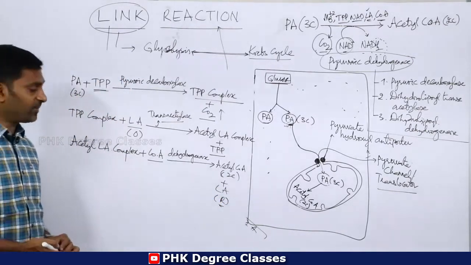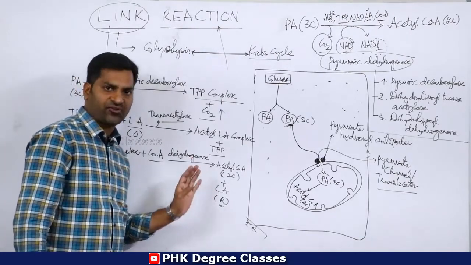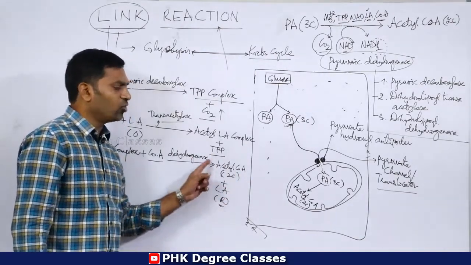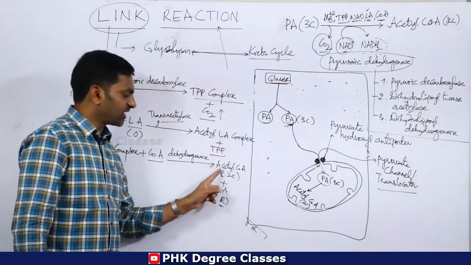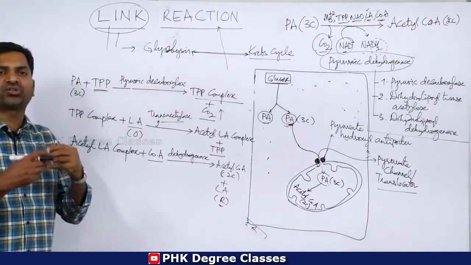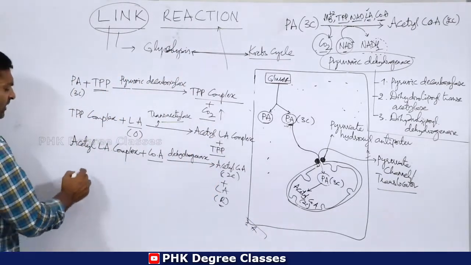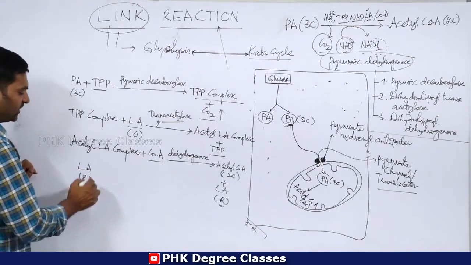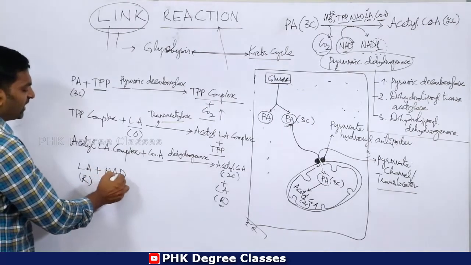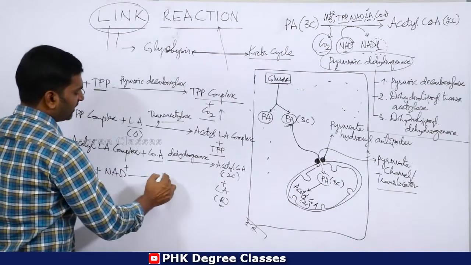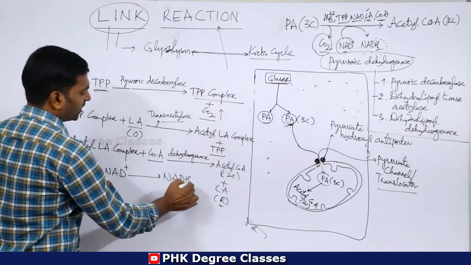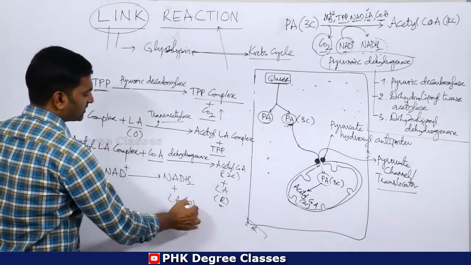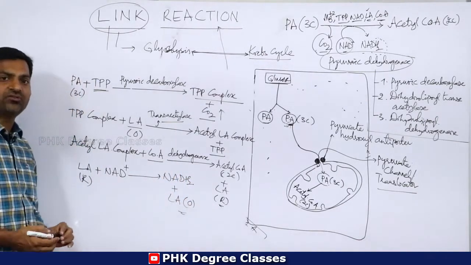So reduced lipoic acid is formed, and the final output of link reaction, acetyl CoA, is also formed. Then reduced lipoic acid combines with NAD plus. Then finally NADH2 is formed and oxidized lipoic acid is also formed.